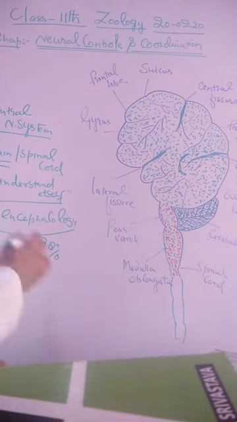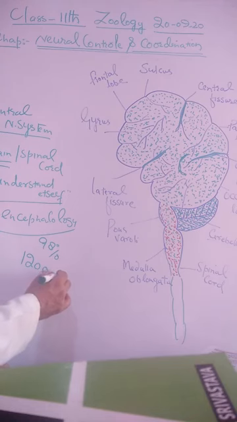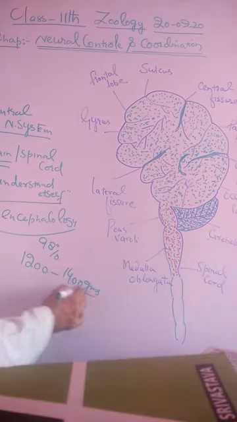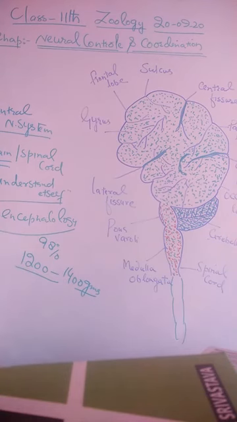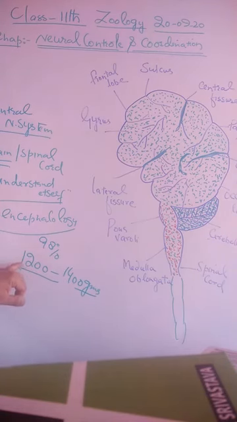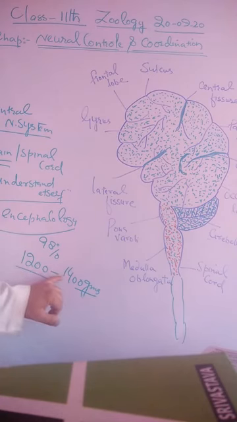The average human brain weighs about 1,200 to 1,400 grams. This means 1 kg and 200 grams to 1 kg and 400 grams.